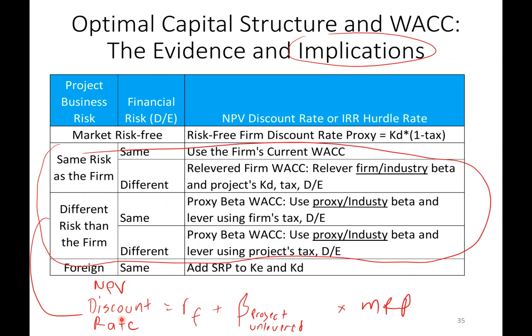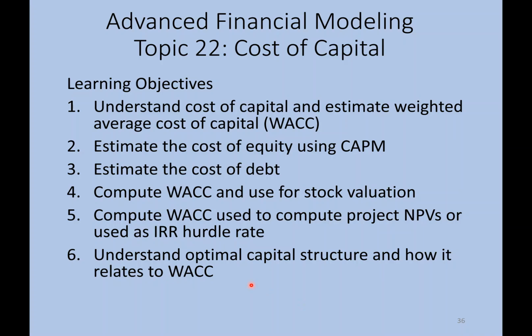However, we now have an alternative, and that is, since the evidence says that D/E ratios don't matter, maybe I just take my unlevered beta for that project, in other words, whatever industry it's in, and plug it into the CAPM formula. So that is optimal capital structure and how it relates to WACC.